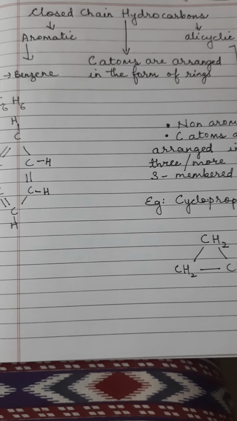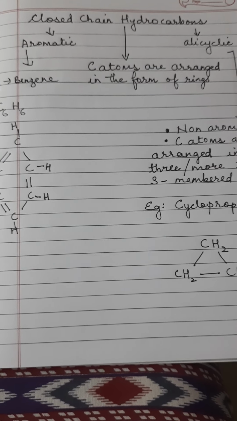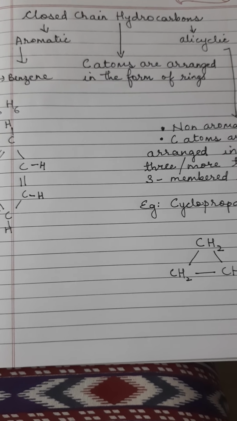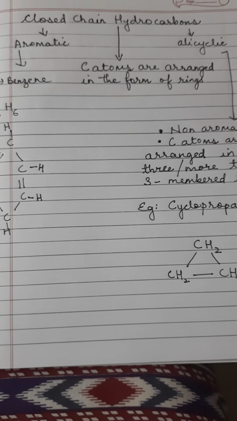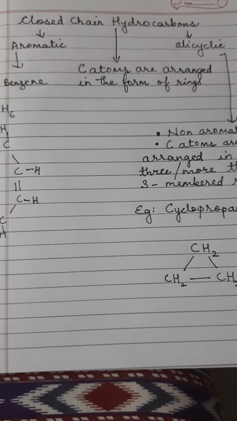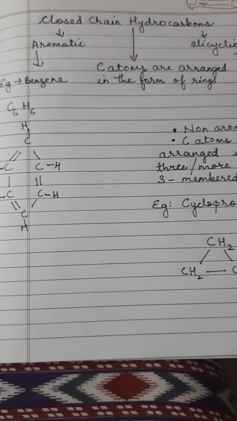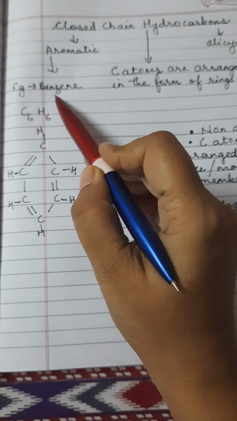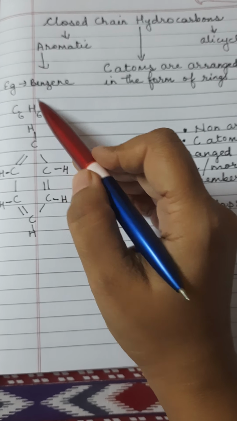Aromatic hydrocarbons are also called arenes, and the term aromatic is used because it gives a peculiar smell. That means that these types of hydrocarbons have a peculiar smell. An example of an aromatic hydrocarbon that I have taken here is benzene. Now let us look at the structure of benzene.